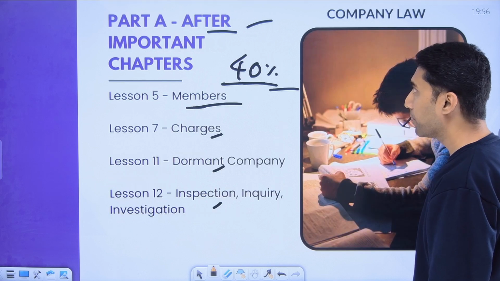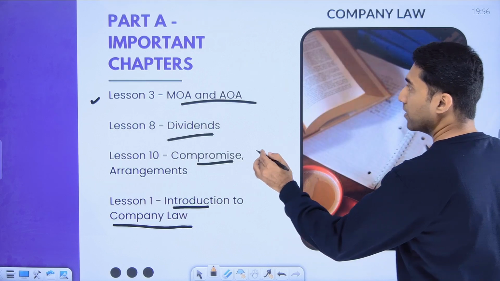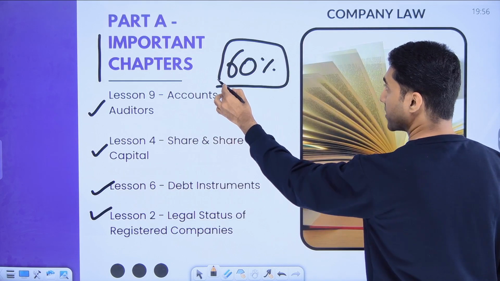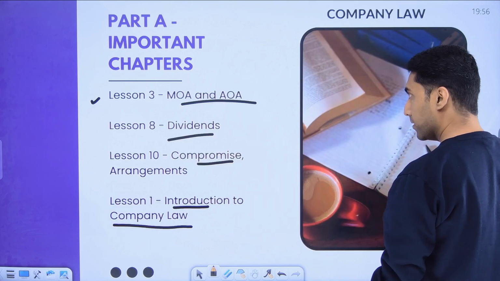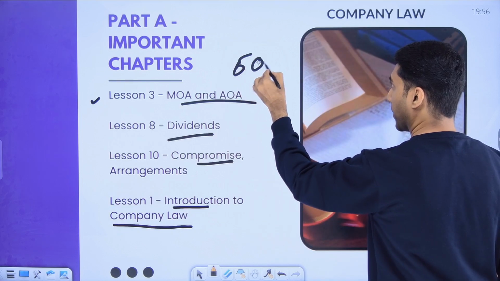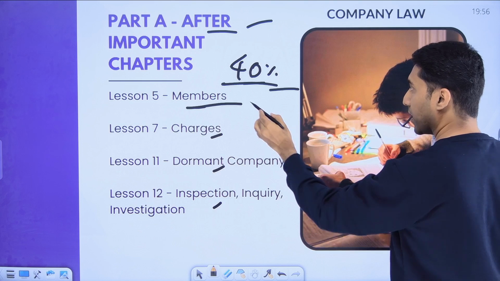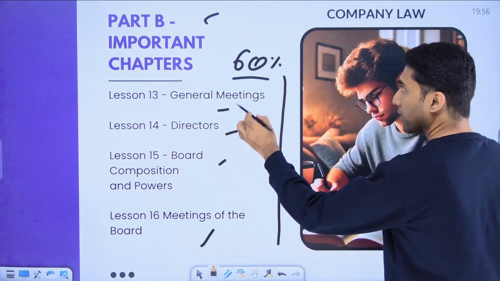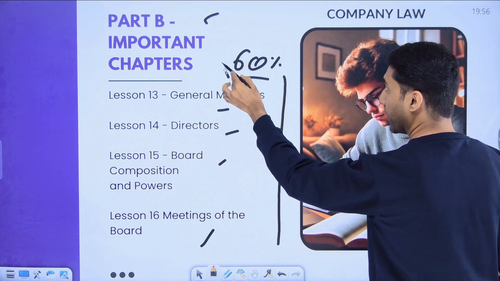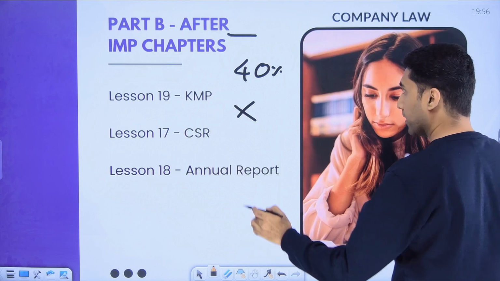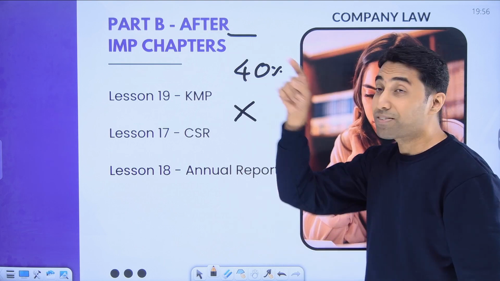So very quickly, have a look at this. The important chapters, which is 60% in part A, these are these 8 chapters. Then after that, this is the 40%, 4 chapters. Then here 4 chapters are very important in part B, and these 3 chapters are after important chapters.